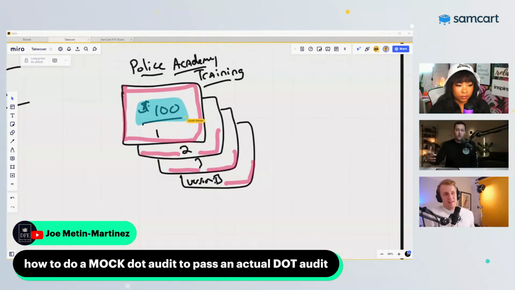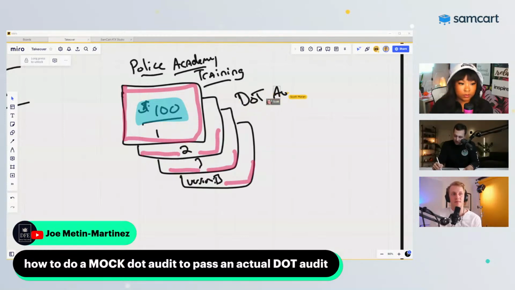Joe added his context to do a mock Department of Transportation audit and how to pass an actual DOT audit. I don't know what a DOT audit is. I don't know how I can help someone pass their DOT audit. But Joe, that's why you're there. You're that guy. So if you think someone would say, listen, I'm going to pay $50 for a DOT audit checklist, these are the things you need to make sure you're going to pass your audit.